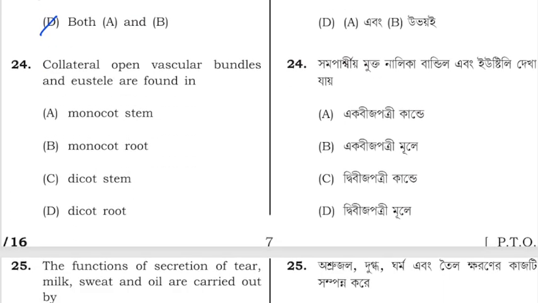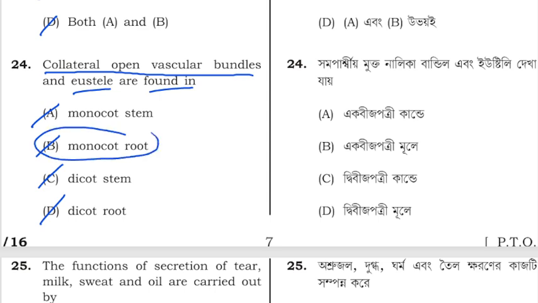Question number 24 says, collateral open vascular bundles and eustele are found in which of the following? A is monocot stem, B is monocot root, C is dicot stem, D is dicot root. So open collateral vascular bundle and eustele are found in dicot stem. So option C is correct.